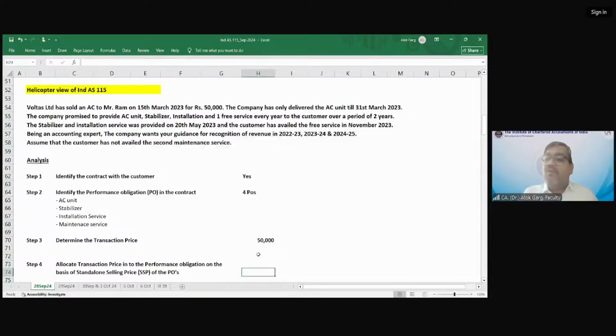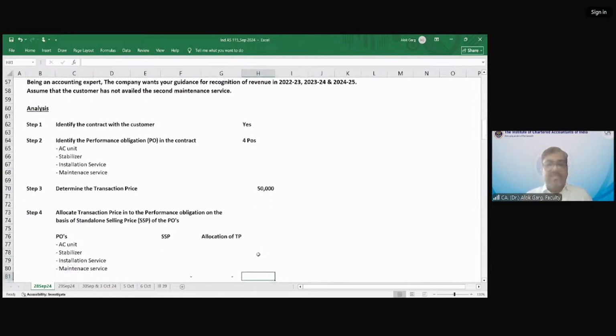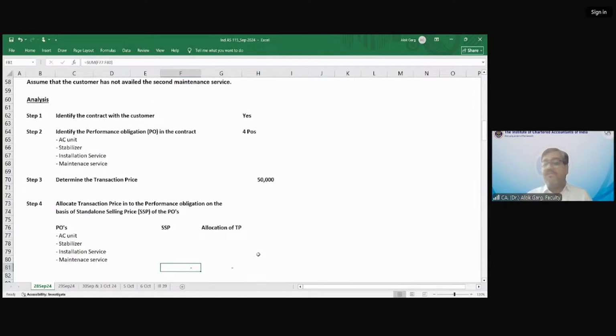But Voltas has received 50,000 rupees, and hence it is important to allocate the transaction price to the multiple performance obligations, so that the entity will be able to recognize the revenue for those performance obligations which are delivered, and the company will recognize a liability for those performance obligations which are undelivered. So allocate the transaction price into the performance obligations on the basis of standalone selling price.